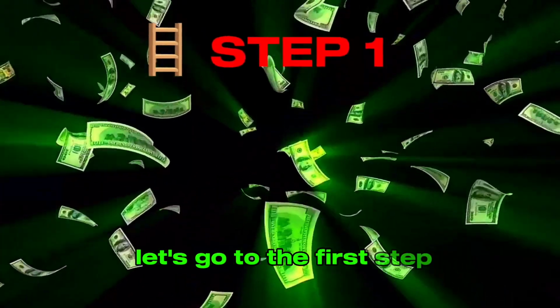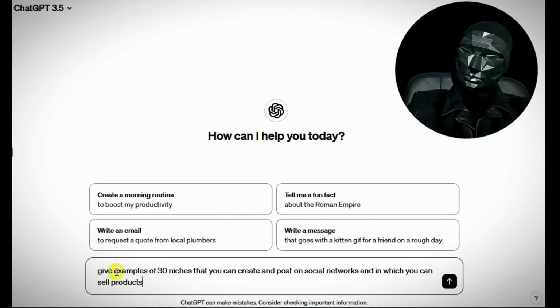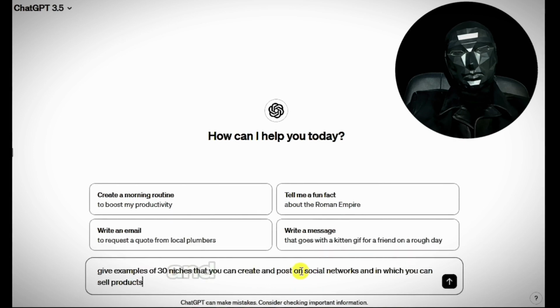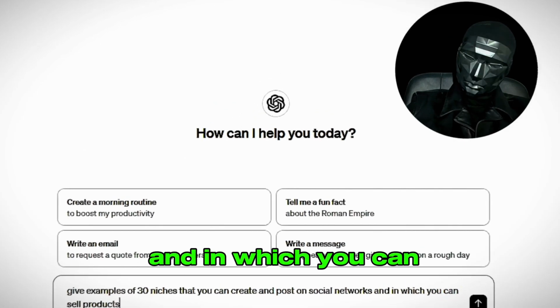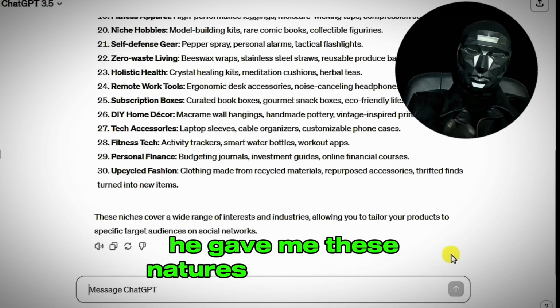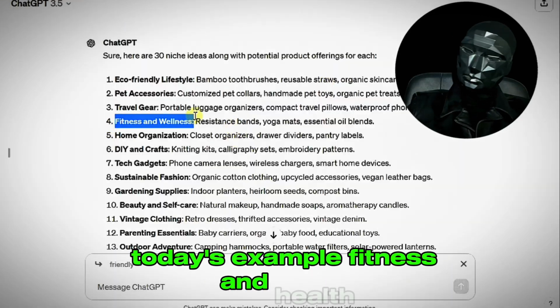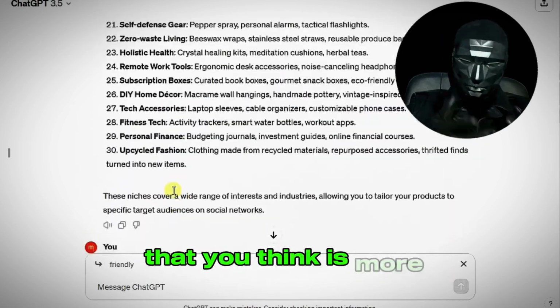Let's go to the first step of this tutorial, niche selection. For this, we will use ChatGPT, and we will give it the next task. Give examples of 30 niches that you can create and post on social networks and in which you can sell products. And I was observing the ChatGPT. It gave me these niches that I have to choose one of them. I will take this niche as today's example, fitness and health, but you can choose the one that you think is more suitable for you.